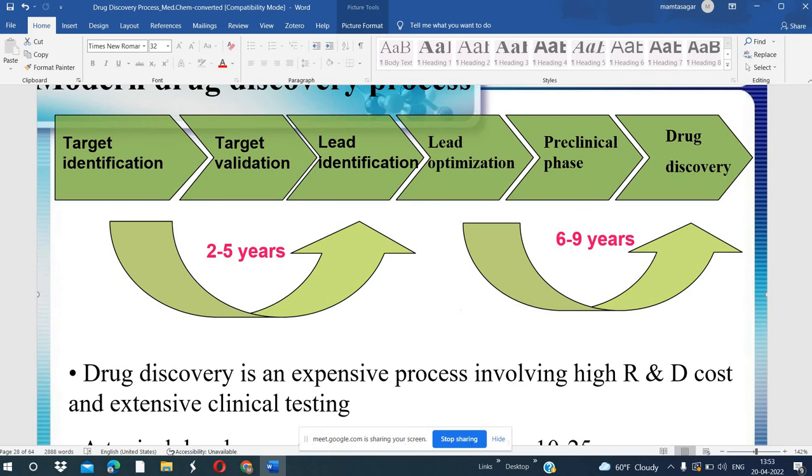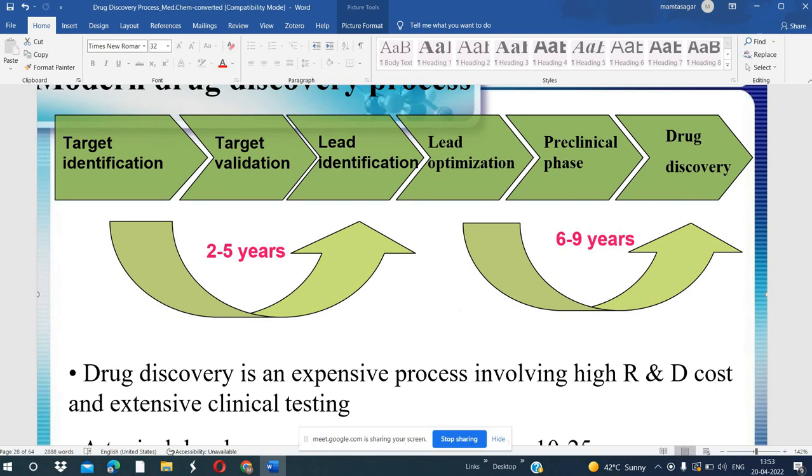Lead molecule can be identified in the laboratory, by checking whether it is working against the target or not. After that there is the lead optimization process. What is lead optimization? At the start we will select multiple lead molecules, like the multiple targets. So among the multiple lead molecules we have to identify a potential lead molecule.